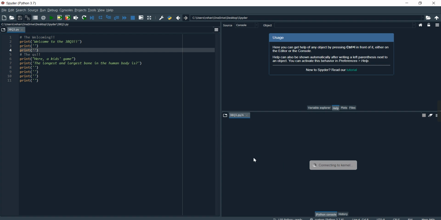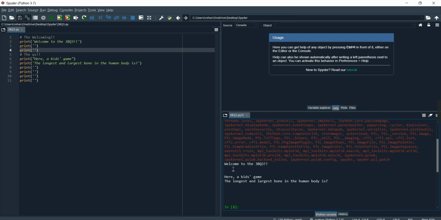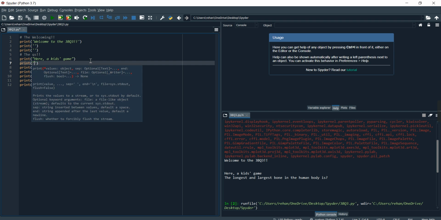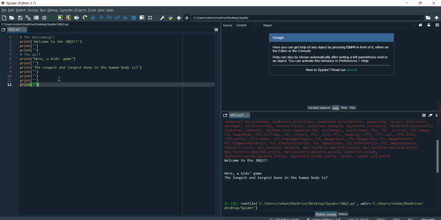Connecting to kernel, it's connecting, and then it would automatically show everything. Okay, so it's getting separated by 2 blank prints, so that there is a kind of 2 enters. And then here, a kids game. The longest and the largest bone in the human body is. Before this, we can put a simple print like this, because there should be a difference between the description and the question. Over here it's looking like it's the same, but when we put an enter, it looks better and better.